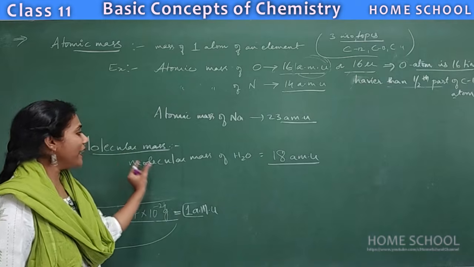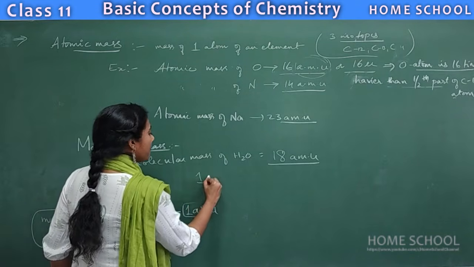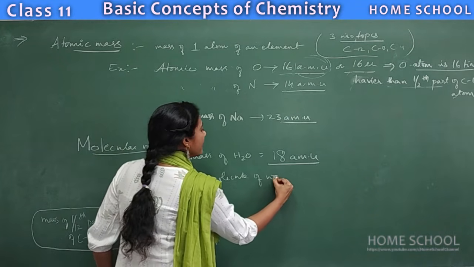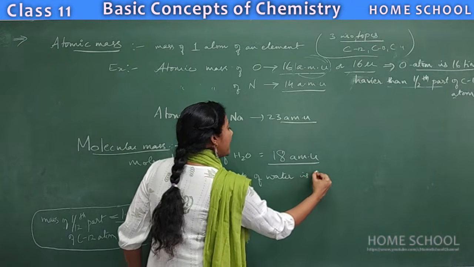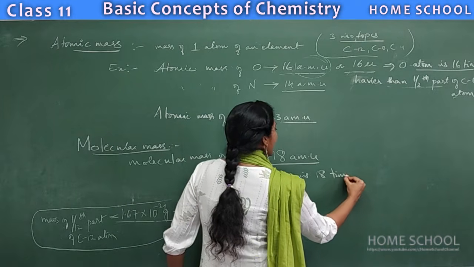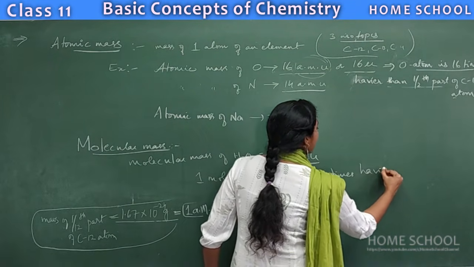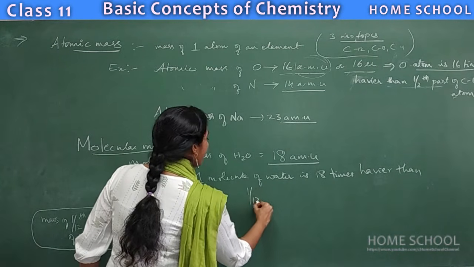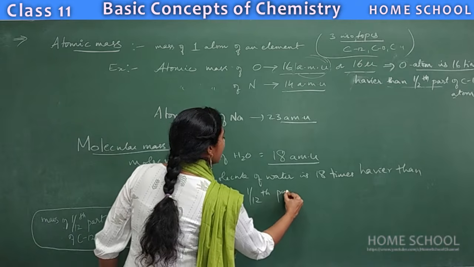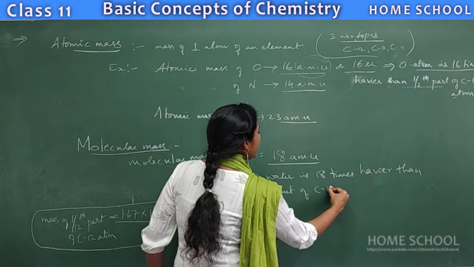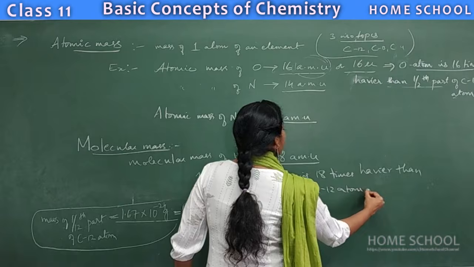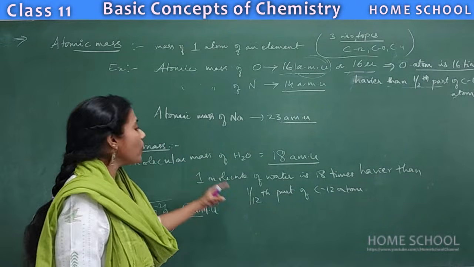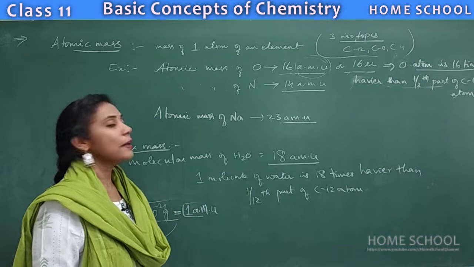That means one molecule of water is 18 times heavier than 1/12th part of carbon 12 isotopic atom. This is the real meaning of molecular mass also.